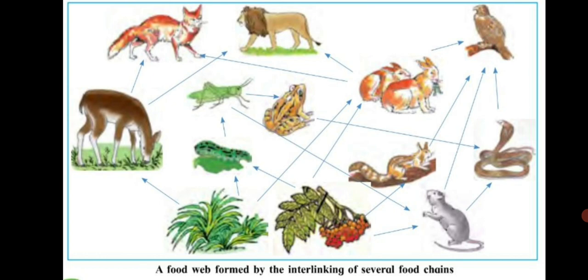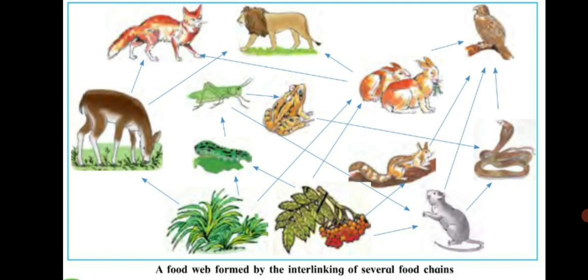Now another food chain could be: the grass is eaten by the worm, which is eaten by the grasshopper, which is eaten by the frog, and the frog is eaten by the snake, and the snake is eaten by the eagle.